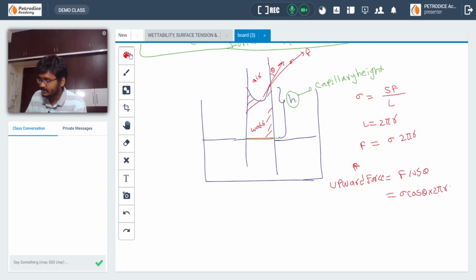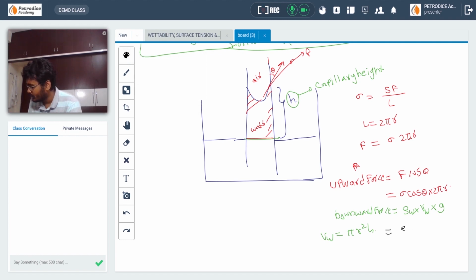Now let us see the downward force. Downward force is equal to the weight of the fluid, that is density of water into volume of water into acceleration due to gravity. The volume of water is pi r square H. So the downward force is equal to density of water into pi r square H into g.